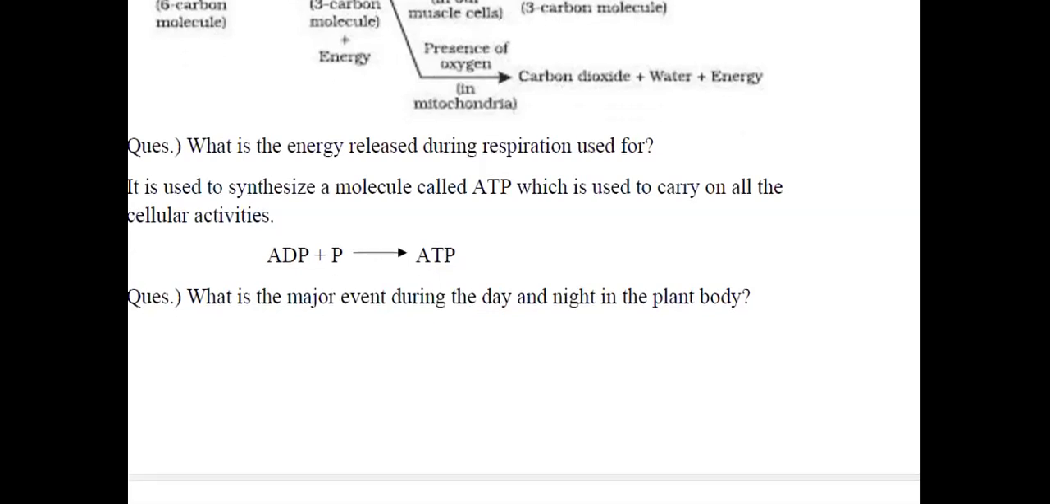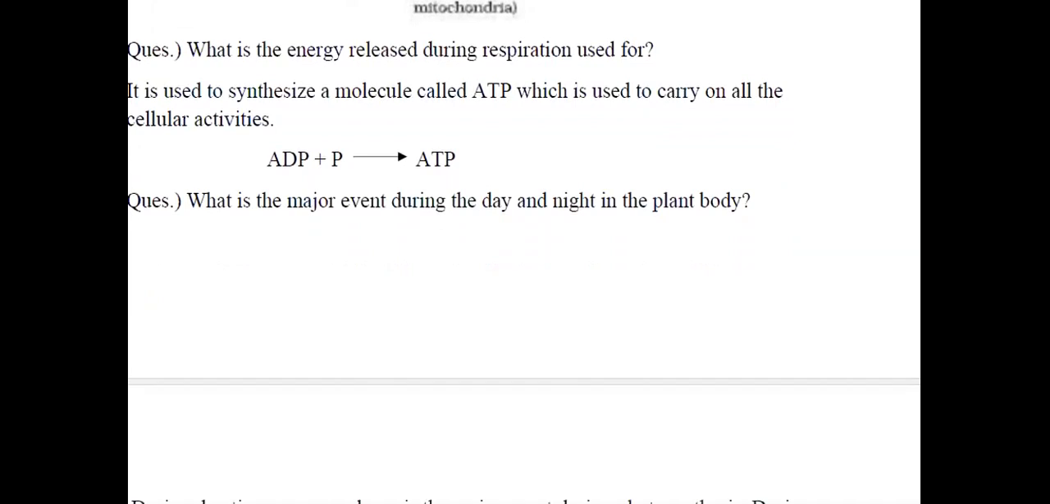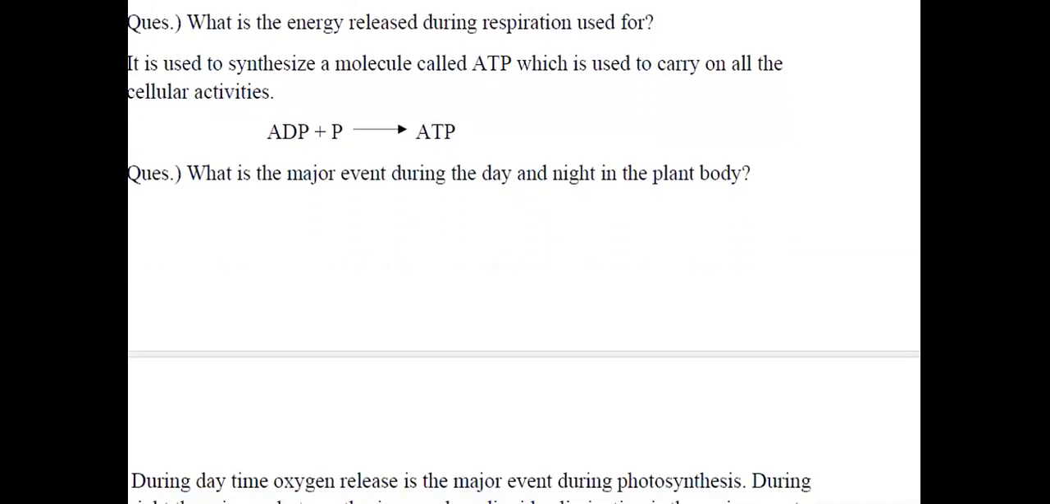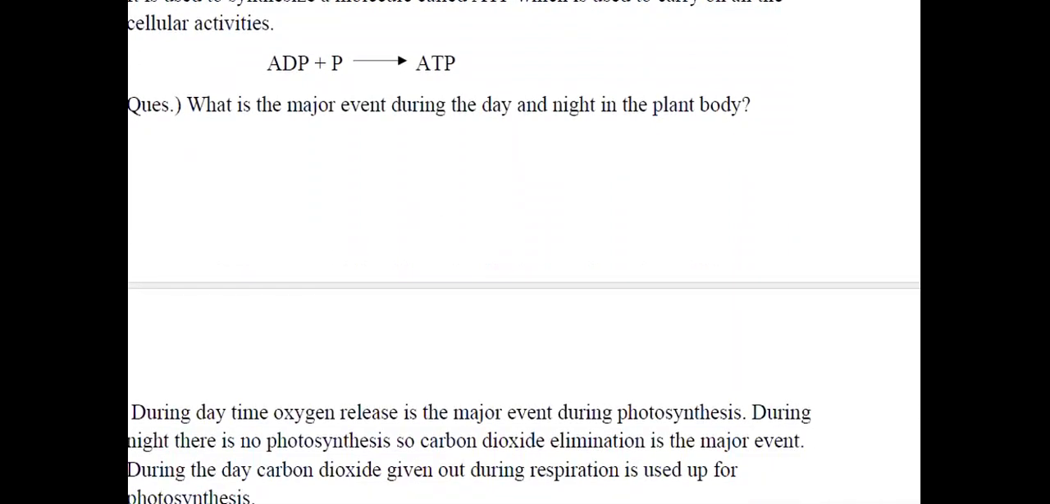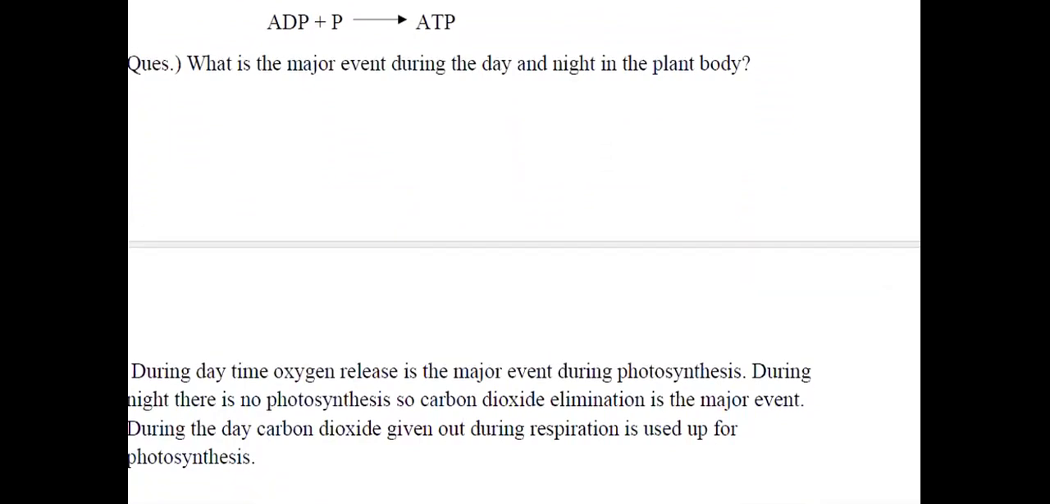Now let us go to the next topic. What is a major event during the day and night in the plant body? Now you all are familiar with the word photosynthesis. That is what we dealt with most in the topic of nutrition. So during daytime, sunlight is available for the plants. So they carry on with the very important process of photosynthesis, and at that time, the gas that is released by the plant is oxygen.